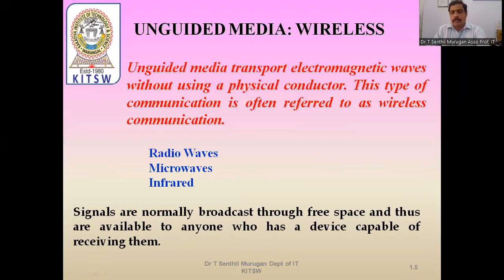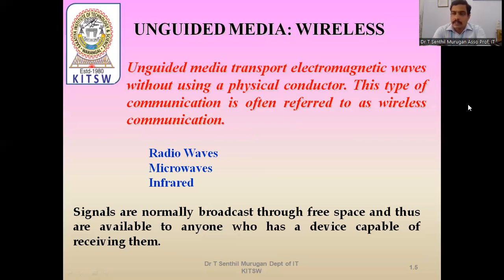So what is unguided media? Unguided media transport electromagnetic waves without using a physical conductor. In the wired medium, physical conductors are there to transmit the electromagnetic signals. But in unguided media, no conductor is used to transmit the signals. This type of communication is often referred to as wireless communication.